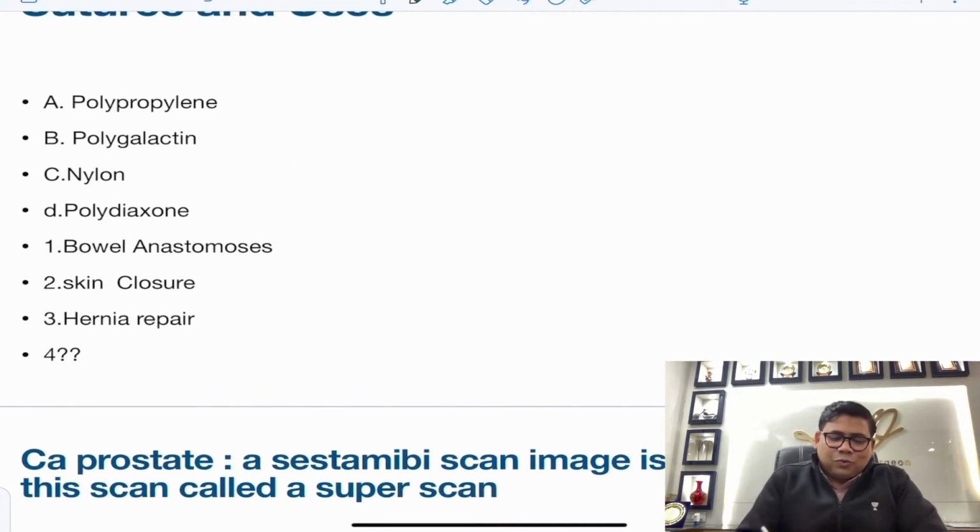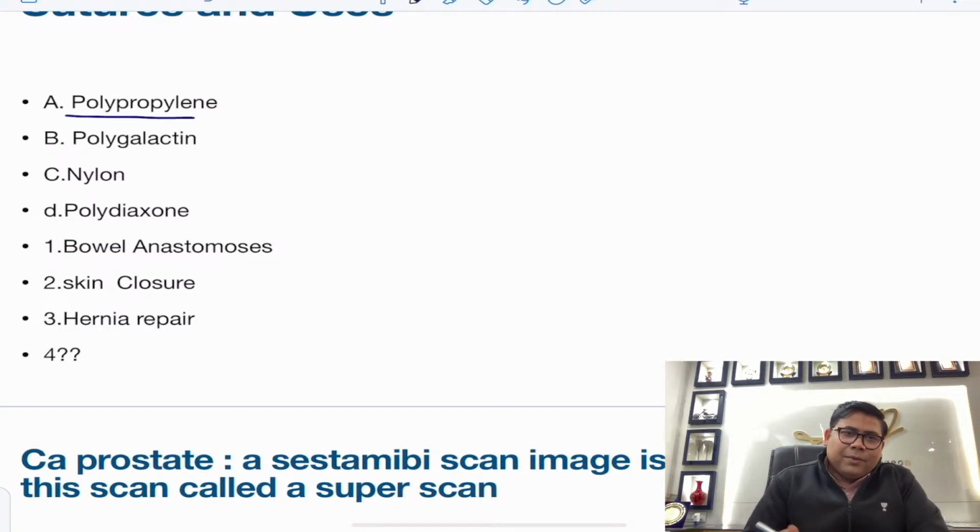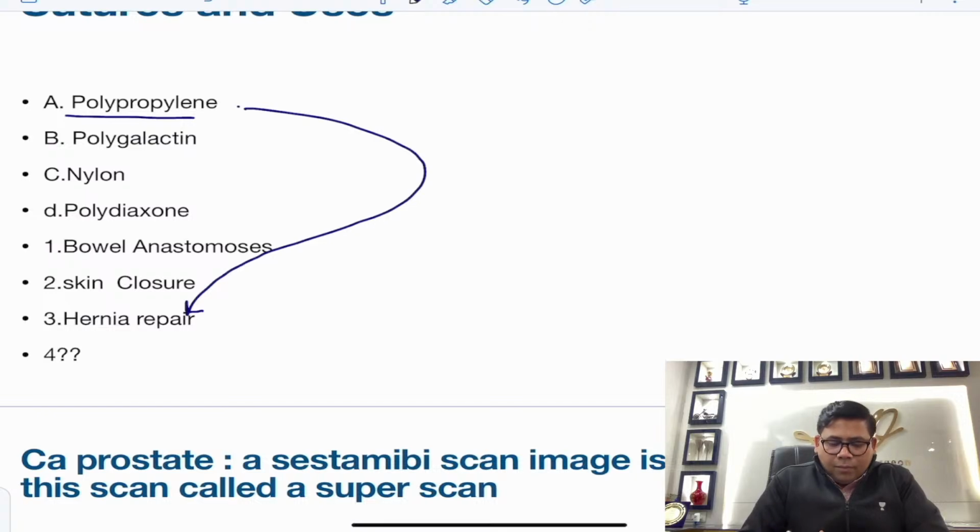Then there was a question on sutures. Students, I have bored you a lot of times by discussing the sutures. I always discussed this, and I knew that these things would be asked. Proline, polypropylene is proline, and this is an ideal suture for hernia repair. Polyglactin is a very good suture for bowel anastomosis. Even polydioxanone. Students, I don't think that this recall is right.